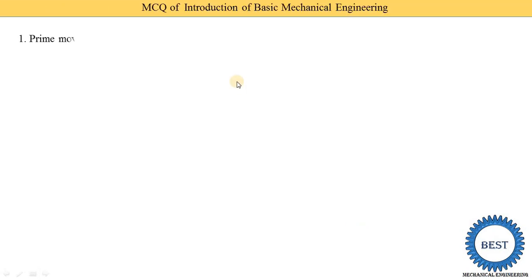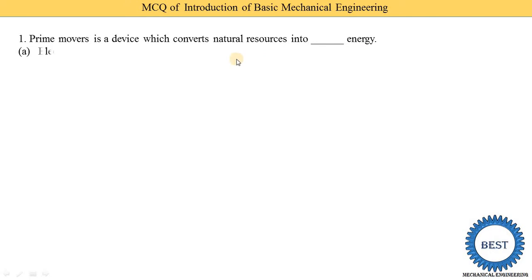First MCQ is, prime mover is a device which converts natural resource into which energy? Option A, electrical. Option B, mechanical. Option C, kinetic. Option D, thermal. So you know that the prime mover is a device in which the natural source of energy is converted into mechanical energy. That means option B is correct. In any type of prime mover, we supply the natural source of energy as an input and the output is mechanical energy.